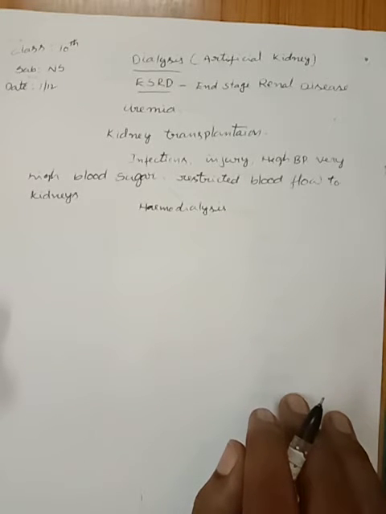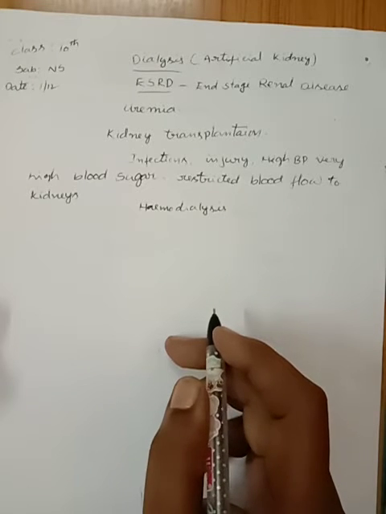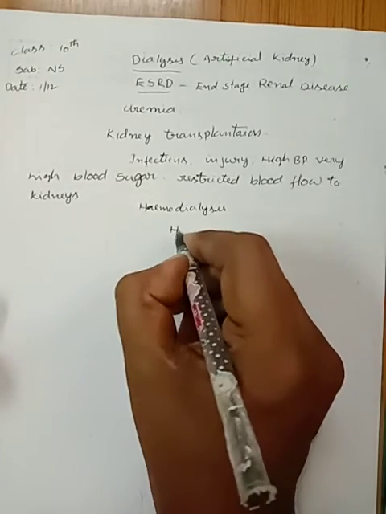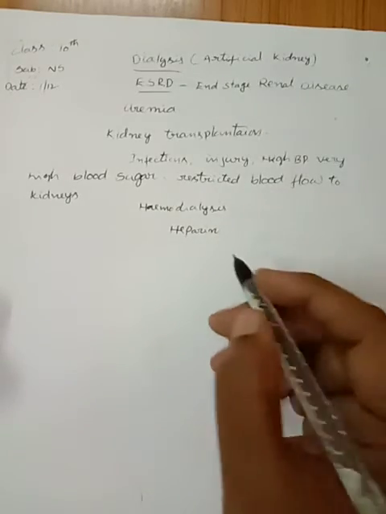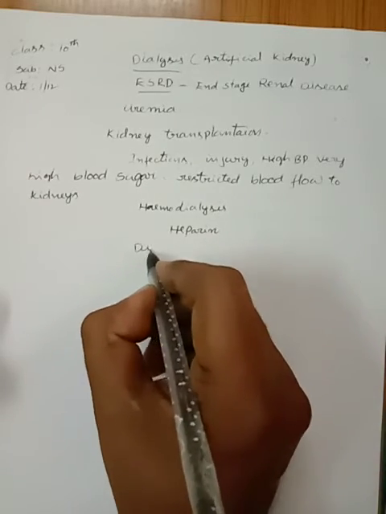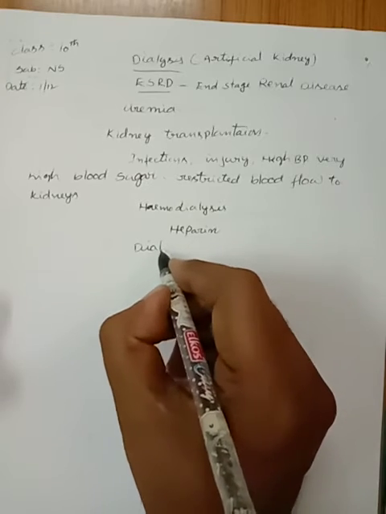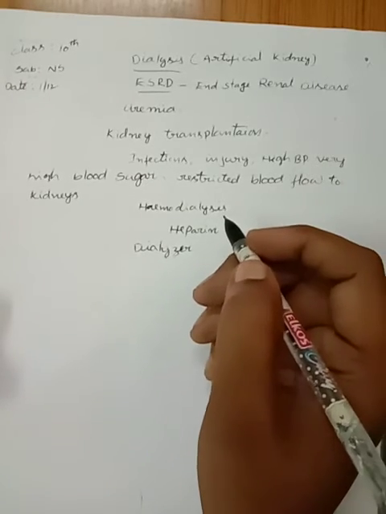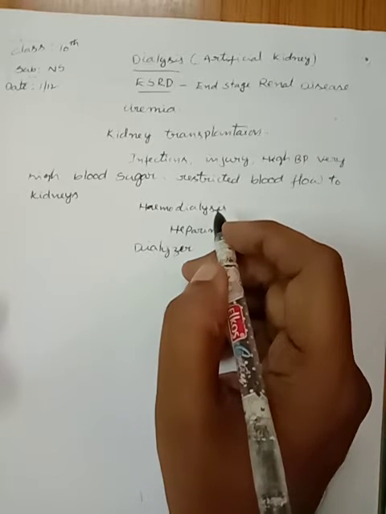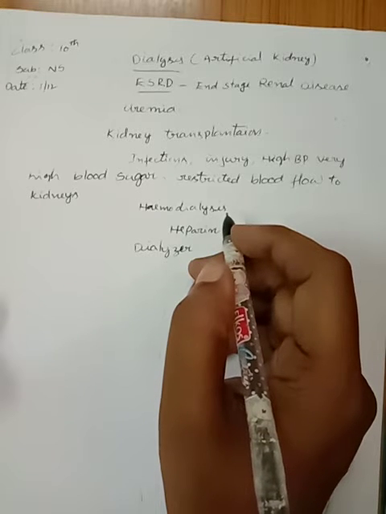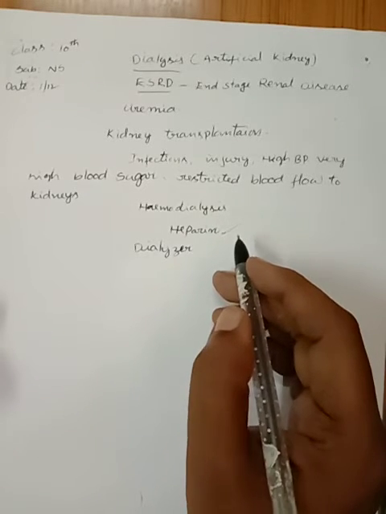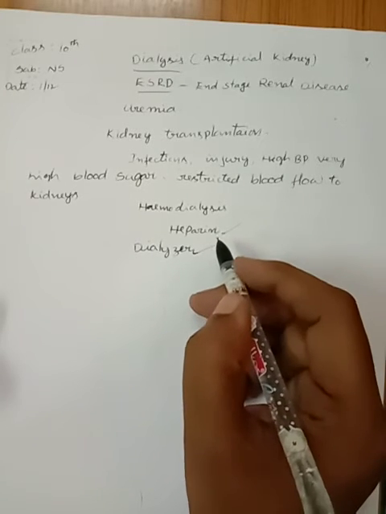In the hemodialysis process, blood is taken out from the main artery of the infected person, mixed with an anticoagulant called heparin, and then pumped into the apparatus called the dialyzer. The dialyzer is the dialysis machine.